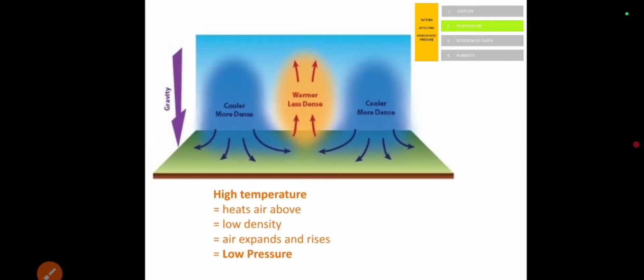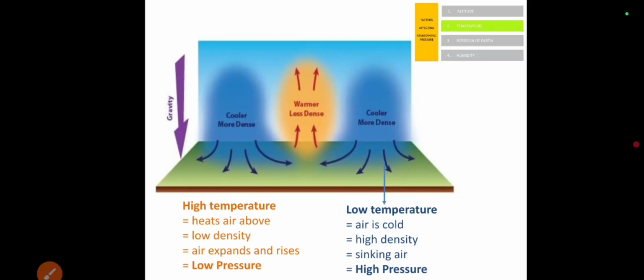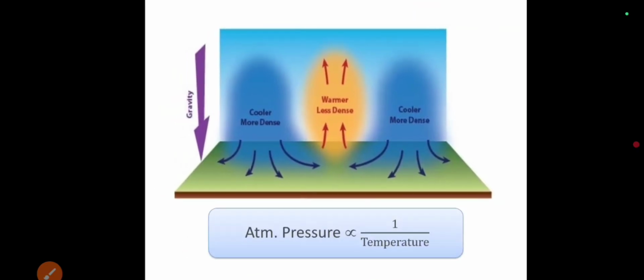Likewise, cold temperature results in contraction and condensation of air molecules. The air now becomes dense and we find a greater number of molecules per unit area, resulting in high pressure. This is the reason why we have high pressure zones in the poles while low pressure zones in the equatorial area. In the end, we can say atmospheric pressure has an inverse relationship with temperature.